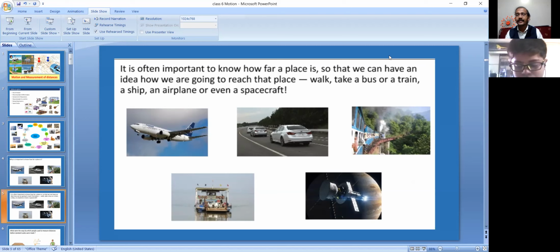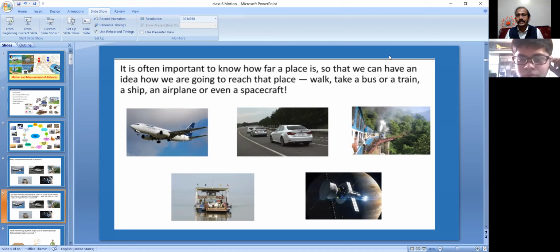If you want to go to the bazaar, can you book an aeroplane? No, sir. An aeroplane needs a runway and all. When will we use an aeroplane? For long distances, more than 500 kilometers is the minimum, and 1,000 or 2,000 kilometers or something like that, an aeroplane is the best. Within 1 hour or 2 hours we can reach up to 2,000 kilometers plus. Yes, we can save time.